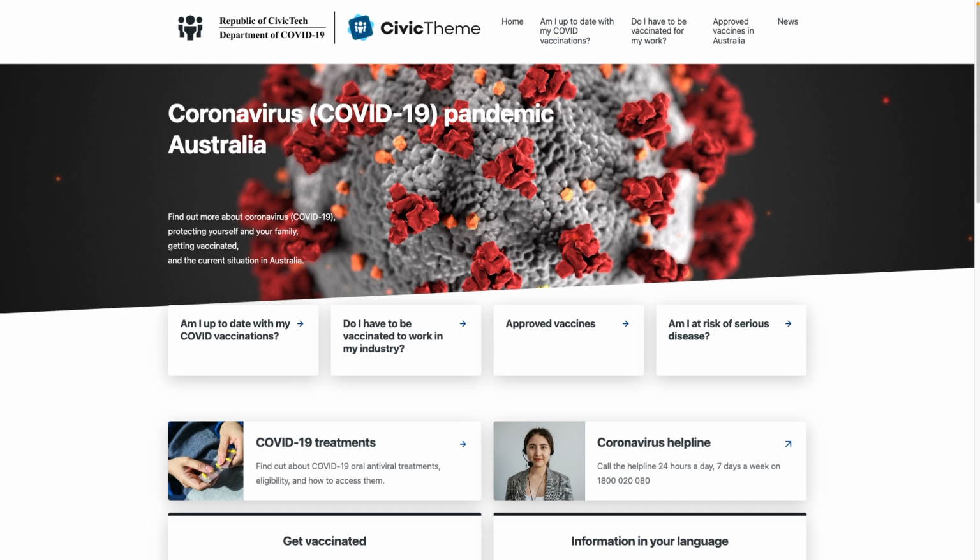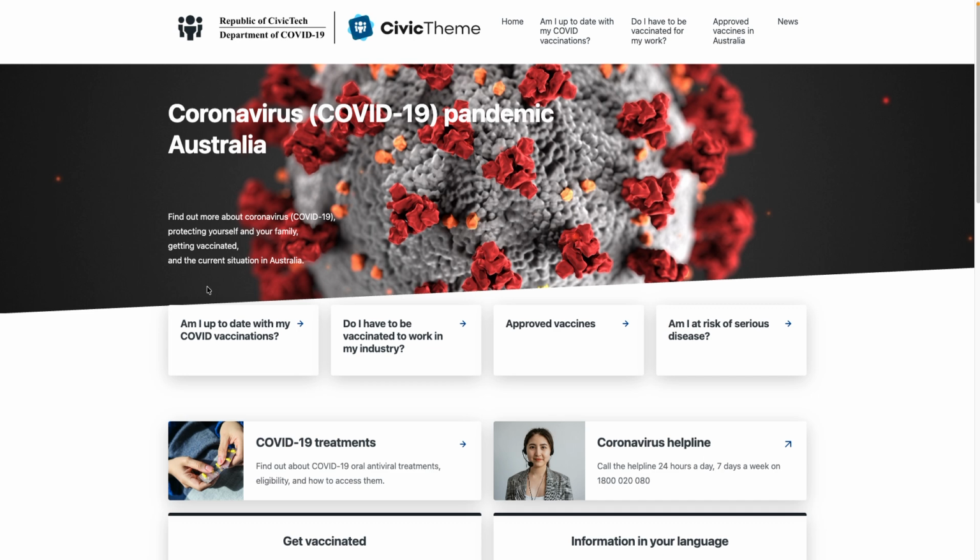Salsa Digital pitched rules as code using the open source rules engine OpenFisca. We were thrilled to be given the opportunity to build a proof of concept to demonstrate how rules as code could work in practice with a very meaningful use case at the time, specifically to help citizens understand if their COVID-19 vaccination status was up to date. Very relevant in 2022. On screen, you can see one of the Drupal front ends that we built for this